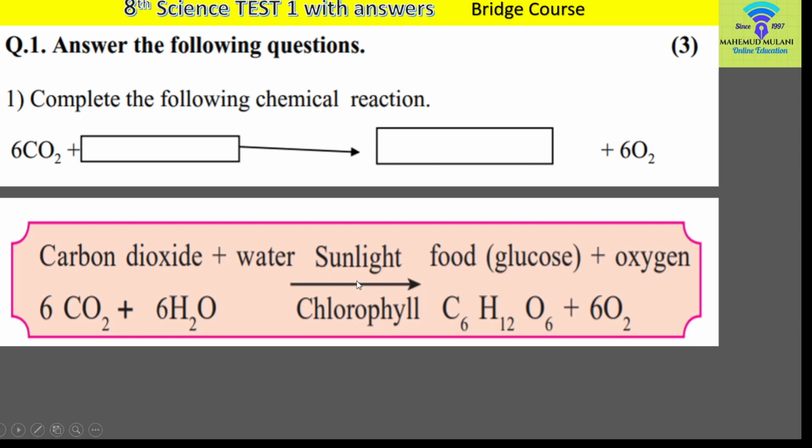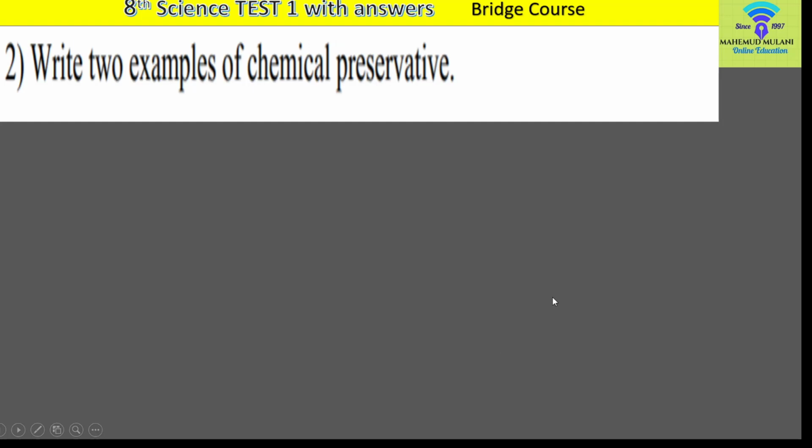From that, food called glucose is prepared, and the formula for glucose is C6H12O6, meaning 6 atoms of carbon, 12 atoms of hydrogen, and 6 atoms of oxygen are present in 1 molecule of glucose. With that, oxygen is given out from the plants.